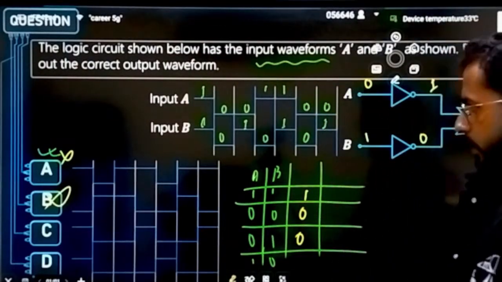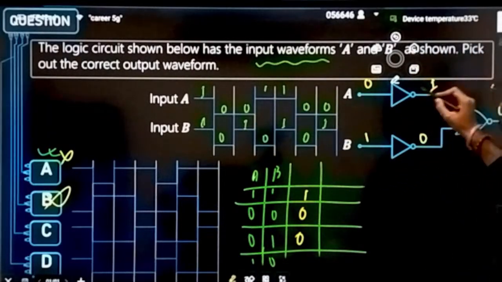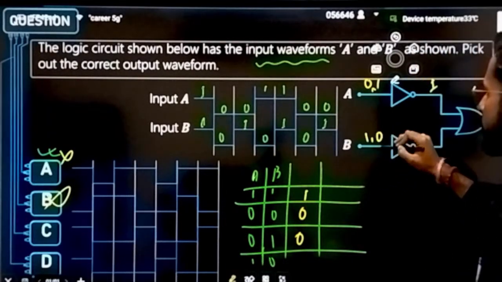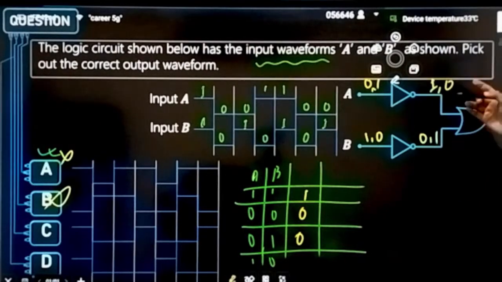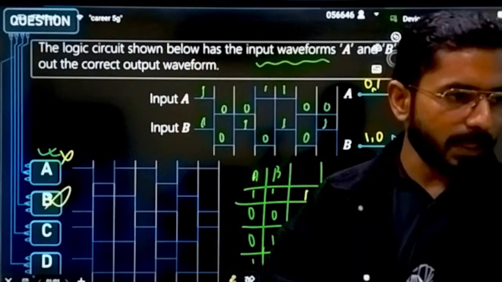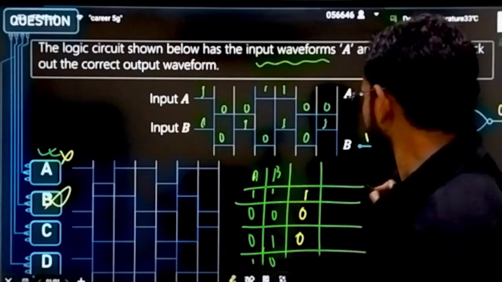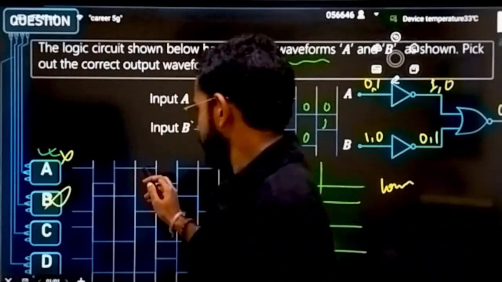Either it will be higher or it will be lower. Third is done. Now the next one is 1 and 0. This one is 1, this one is 0. That means this will become 0 and this will become 1. 1 plus 0 again becomes 1, but there is a NOT gate also, so it will become 0. That means a lower output.